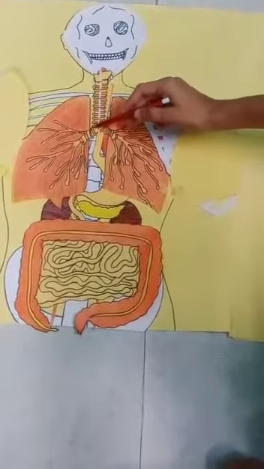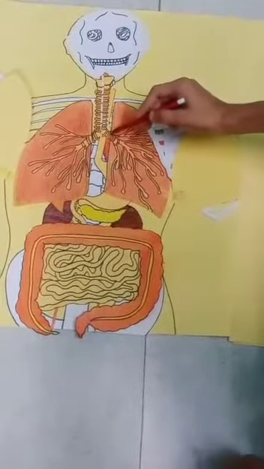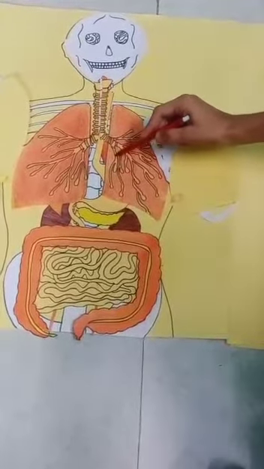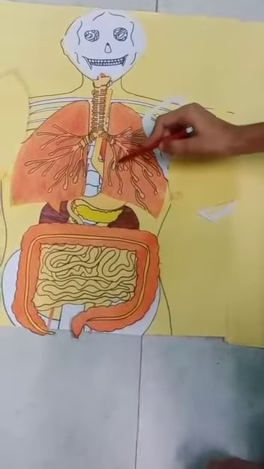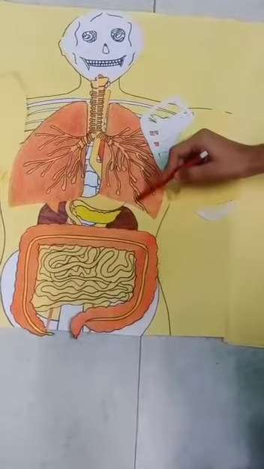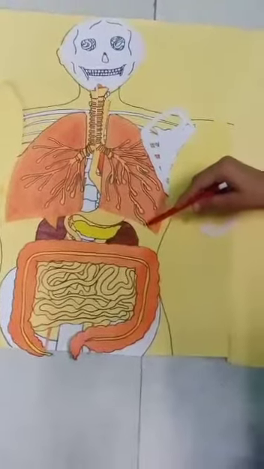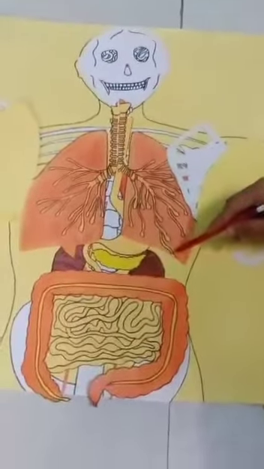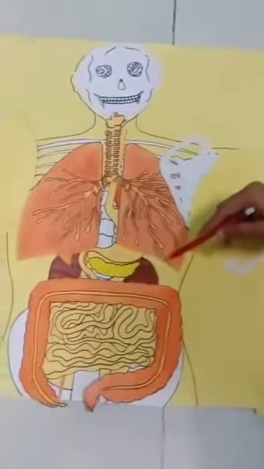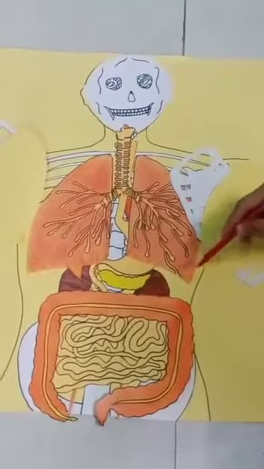At the end, the trachea is divided into bronchi, which divide into primary bronchi and then secondary bronchi, and lastly into terminal bronchioles. At the end of the terminal bronchioles, there are alveolar sacs, which increase the surface area for exchange of gases. These are highly supplied with blood vessels.